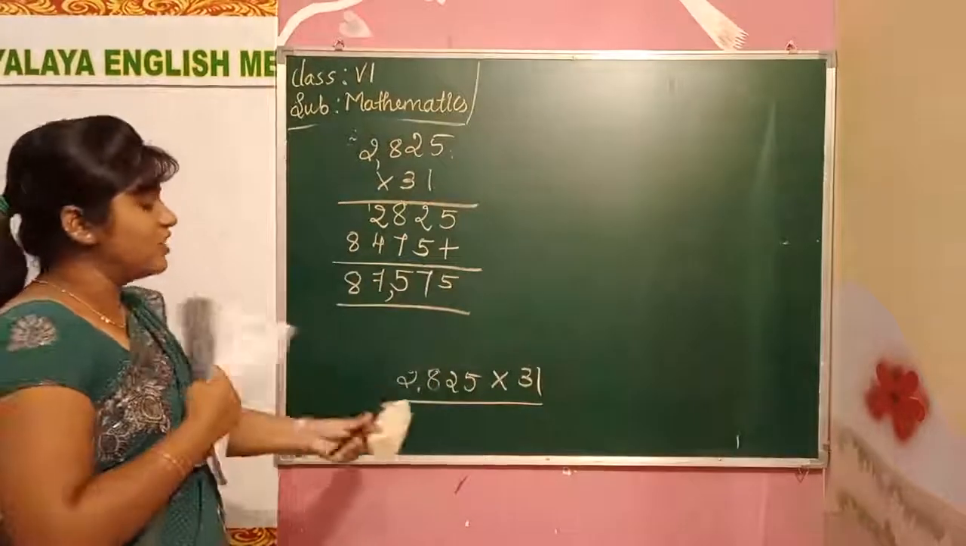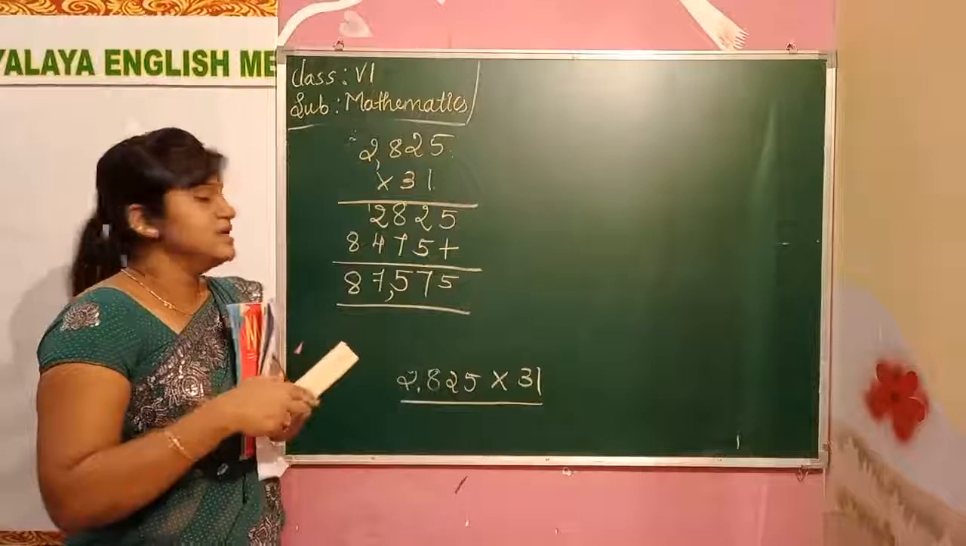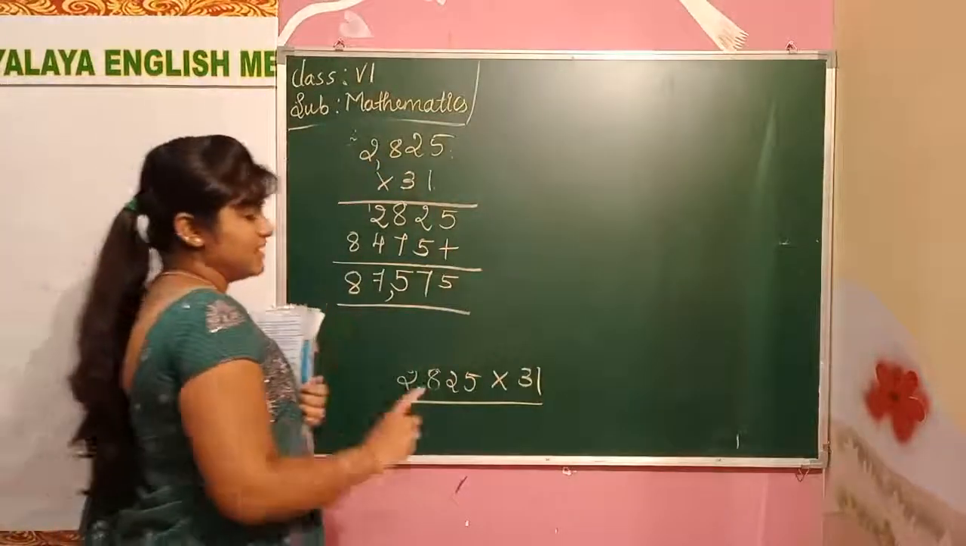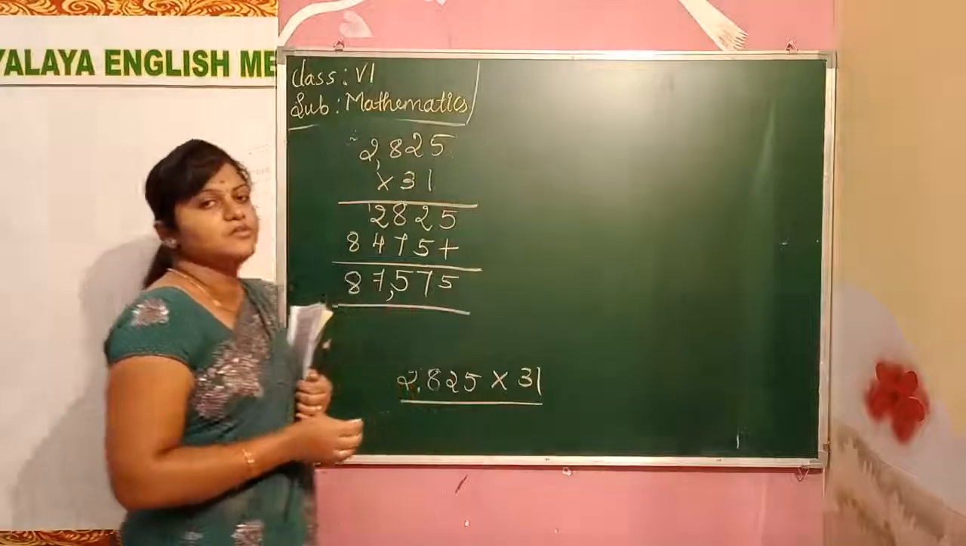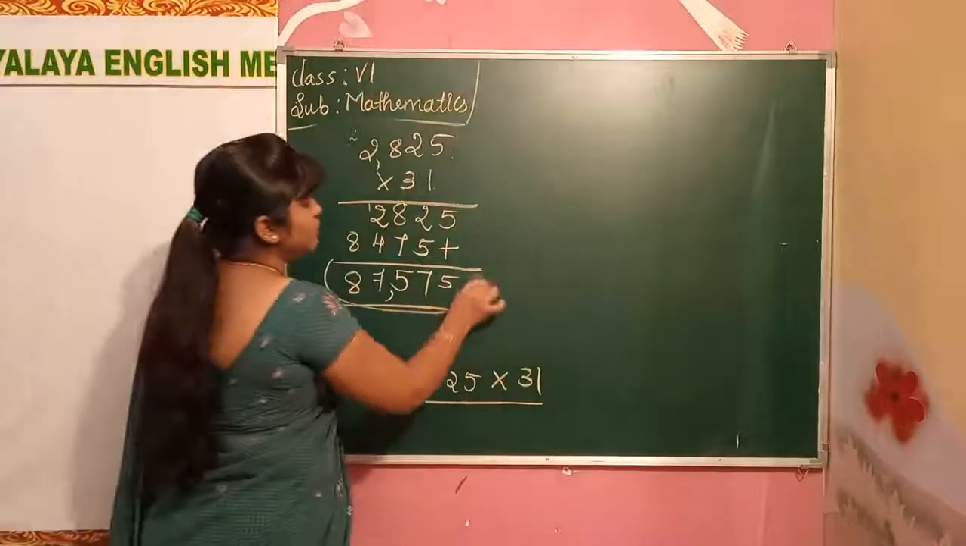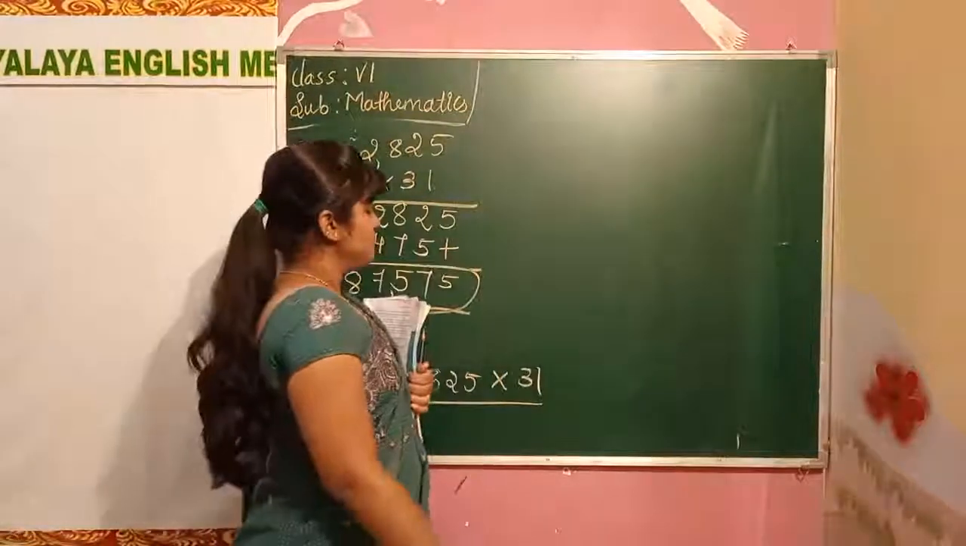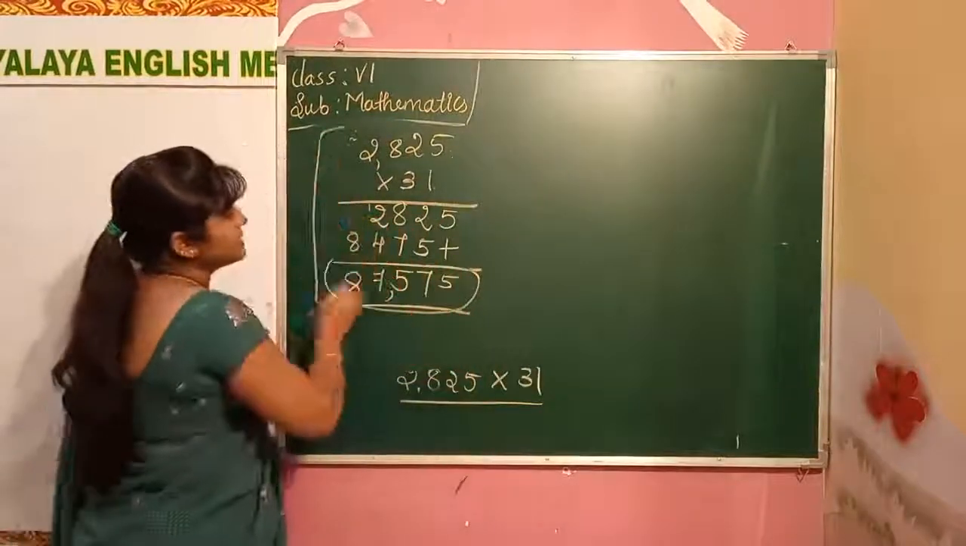87,575. Exactly, how much did we get? We got 87,575 for the 31 days. How much did it produce for the month of January? It produced 87,575. This part you have to write in the rough section.